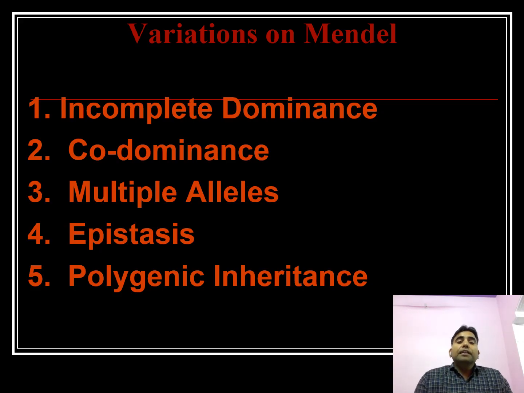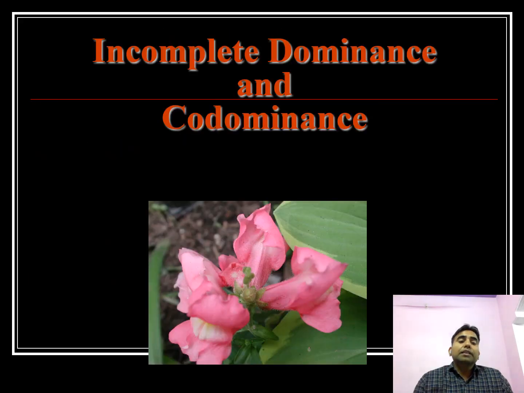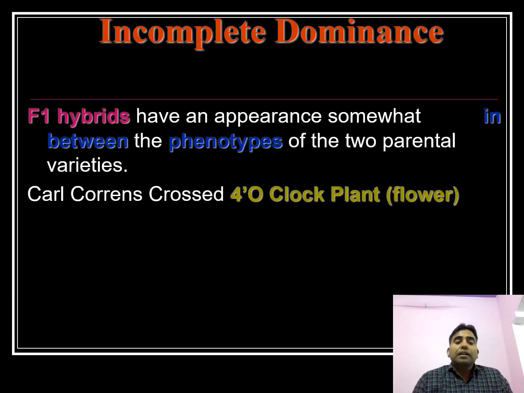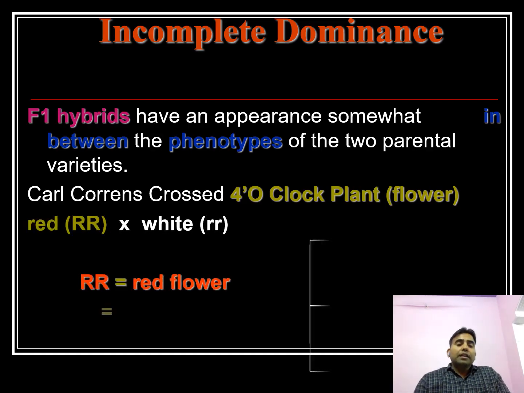As we know, in Mendel's F1 generation, the dominant character is expressed. But we can see some deviations from Mendel, like incomplete dominance. In incomplete dominance, the F1 hybrid has an appearance somewhere between the two parents, like when one parent is red and the other is white, a pink color appears in F1.